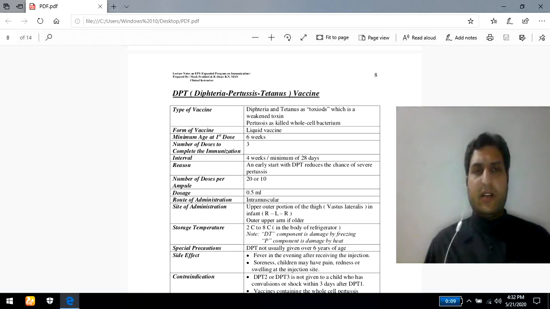So in diphtheria, the incubation period is most commonly 2 to 5 days. Anyhow, in certain conditions this may extend up to 10 days.